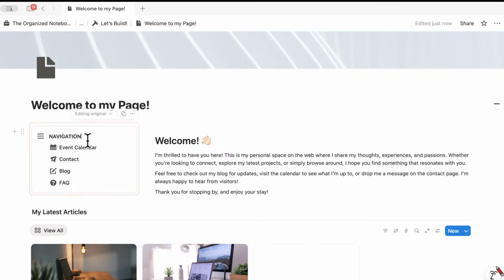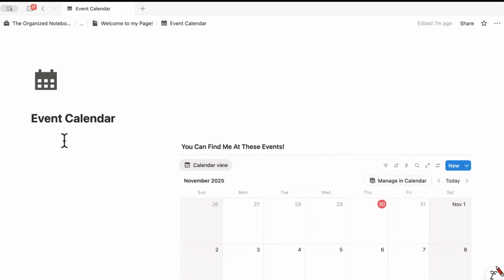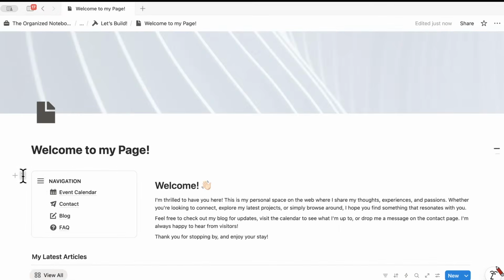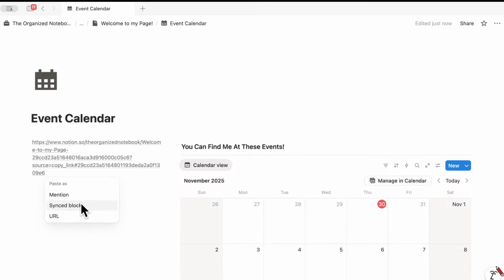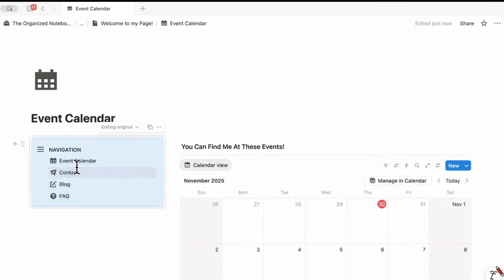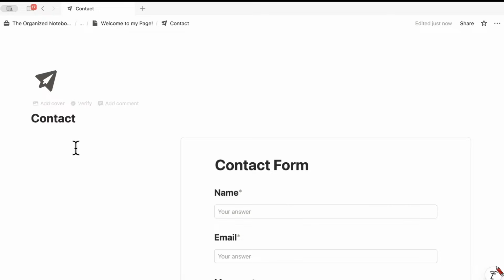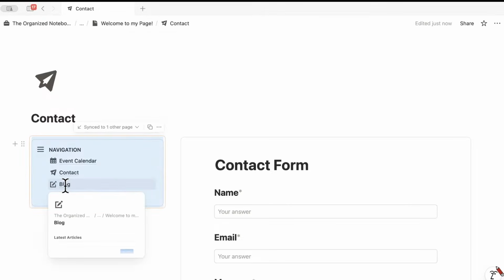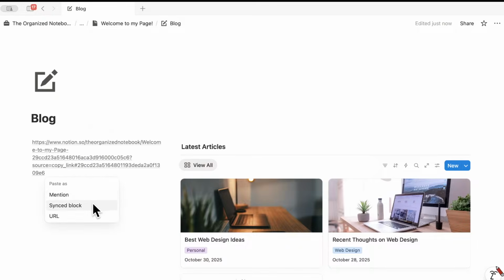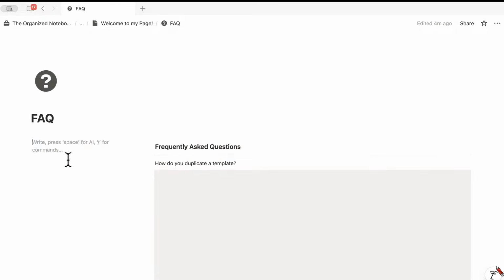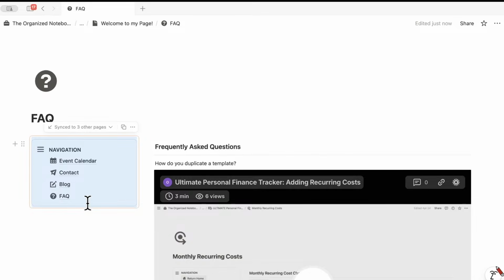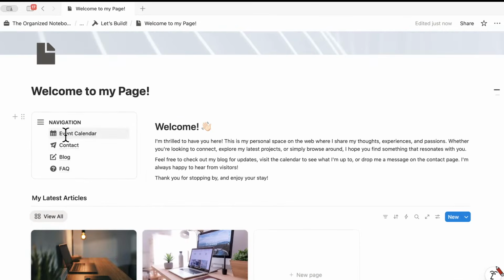But now, if I go to event calendar, and let's say I paste this one in, copy link to block. If I paste this one in, sync block, then I can go to my contacts here, paste this one in as a sync block. I can go to my blog, paste this one in. I can go to my FAQ and paste this in. Then if I go here, now I can basically access all of these pages no matter what page I'm in.